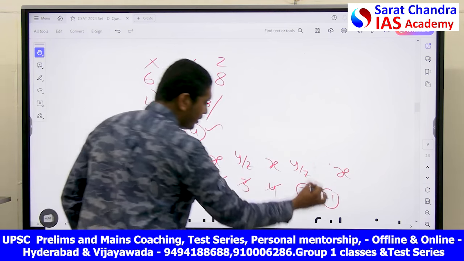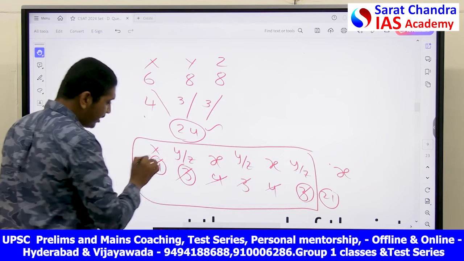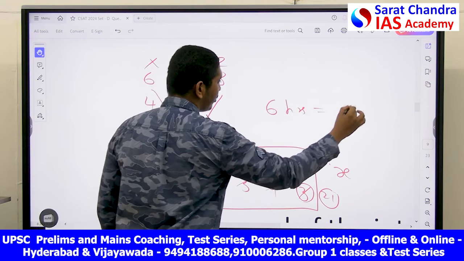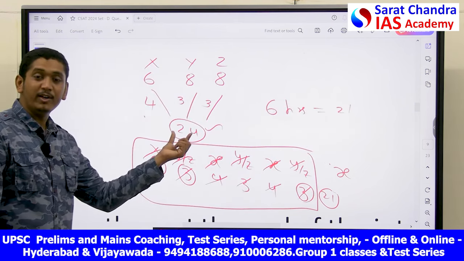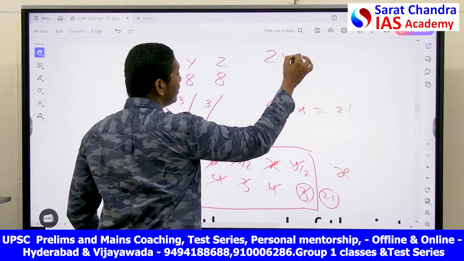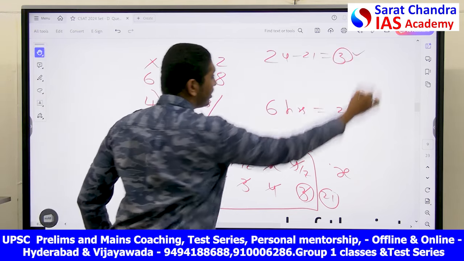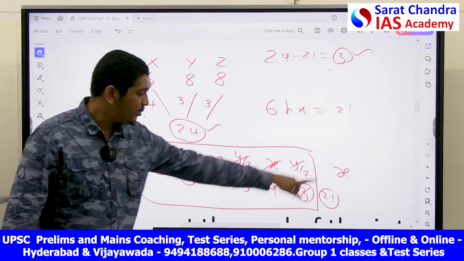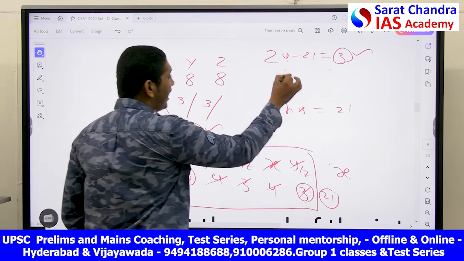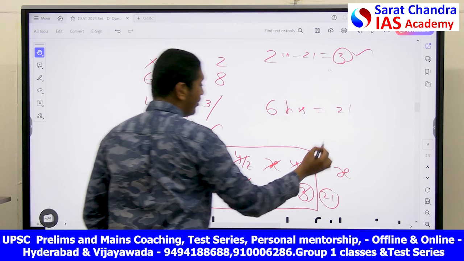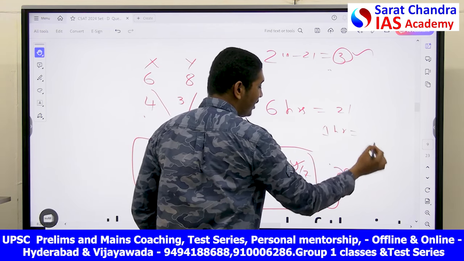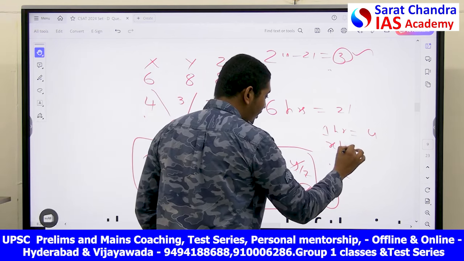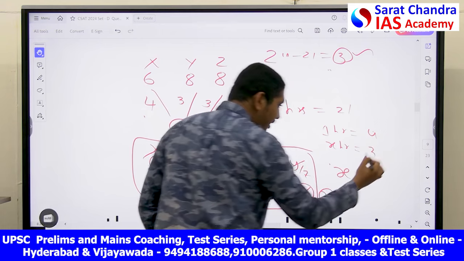So till here, how many hours are done? 1, 2, 3, 4, 5, 6. In 6 hours, you have completed 21 work. What was the work for you to complete? 24 minus 21 is equal to 3. This is the work which is remaining. This 3 work should be completed by whom? By X. But my friend, the ability of X in 1 hour is equal to how much? 4 work. In how many hours can X complete the 3 work?